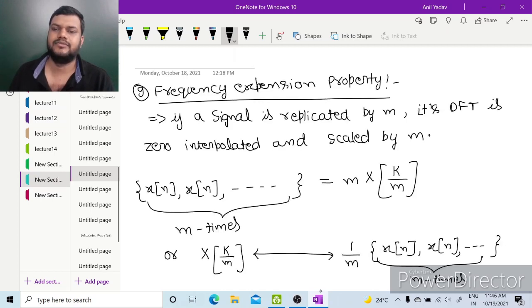Next is frequency expansion property. If a signal is replicated by m, its discrete Fourier transform is zero interpolated and scaled by m. It means x of n repeated m times will have discrete Fourier transform m multiplied with x of k by m, or we can write x of k by m has inverse DTFT as 1 by m, x of n repeated m times.